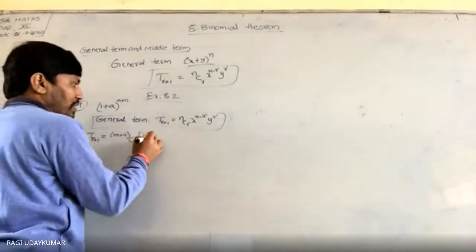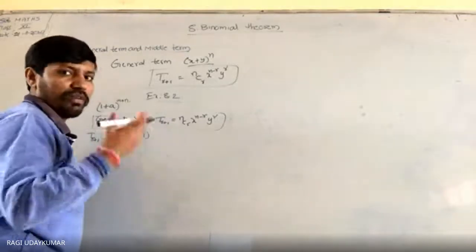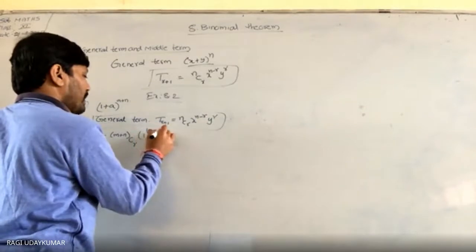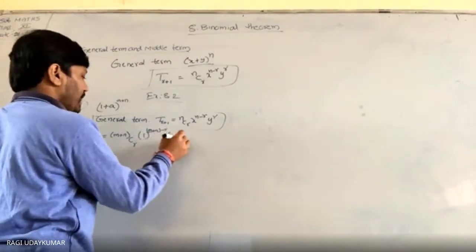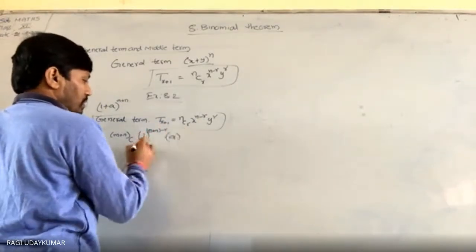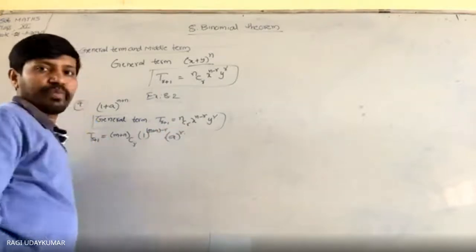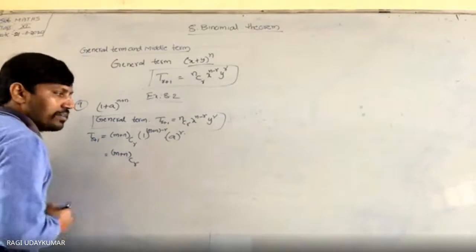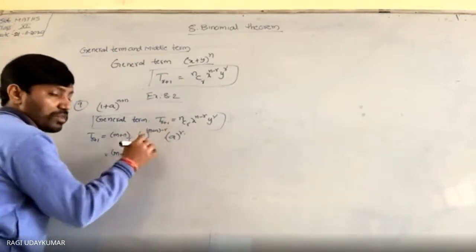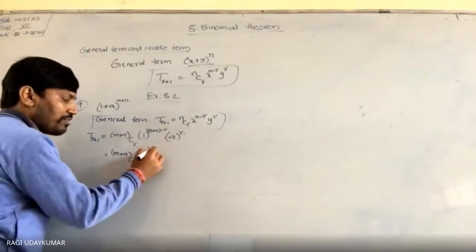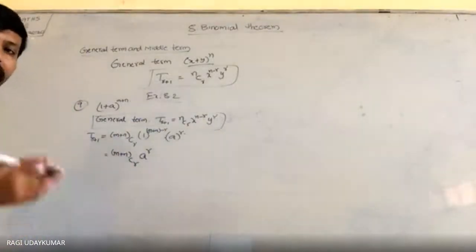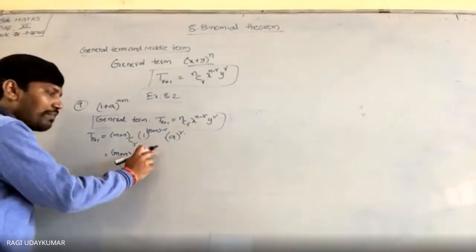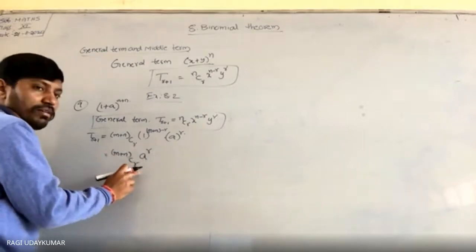x प्लेस में 1. 1 to the power of कुछ भी होने दो, 1 हो जाएगा. Okay, first you write 1 to the power of m plus n minus r, and y क्या है? a to the power of r. So this is equal to m plus n Cr, 1 to the power of something is 1 only, a to the power of r. Now to get the coefficient of a power m, r should be taken as m.